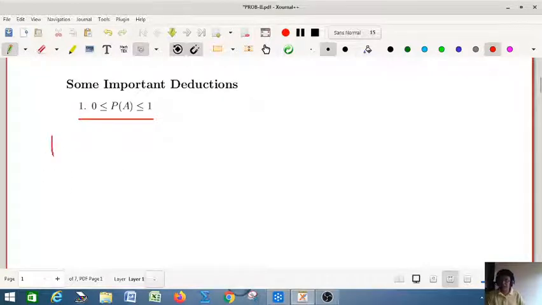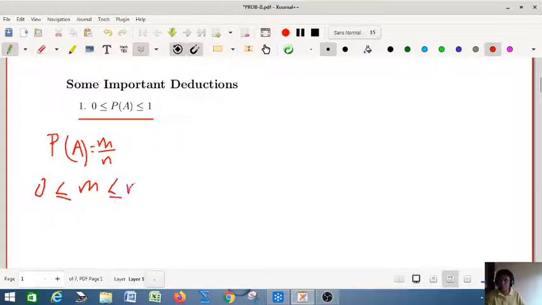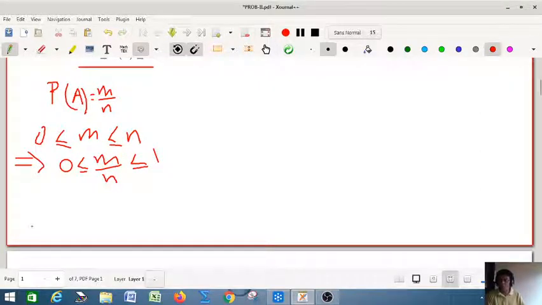From the classical definition you have probability of A equal to m by n, where n is the total number of exhaustive, equally likely, mutually exclusive cases, and m is the number of cases favorable to A. Also you know that 0 is less than or equal to m, which is less than or equal to n. Because n is non-zero, we can write m by n is less than or equal to 1. So m by n is nothing but the probability of A. This proves that the probability of A lies between 0 and 1. This is a very simple proof using the classical definition.